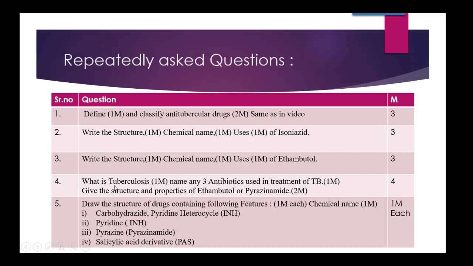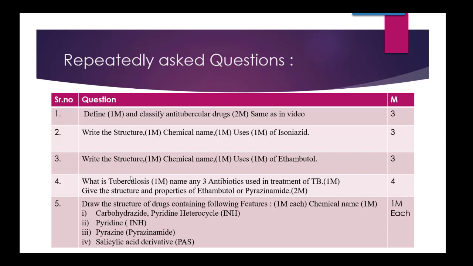The next question is: what is tuberculosis? Same as in malaria, where the question is what is malaria, and you write the definition of malaria along with the symptoms. Same way here also. What is tuberculosis? The definition of tuberculosis, not antitubercular, and the symptoms of tuberculosis. Then you are supposed to quote any 3 antibiotics used in the treatment of TB, like rifampicin, streptomycin, etc.